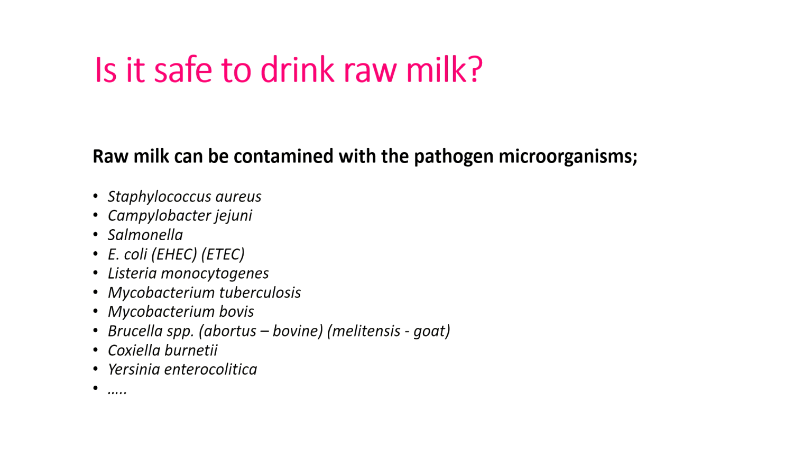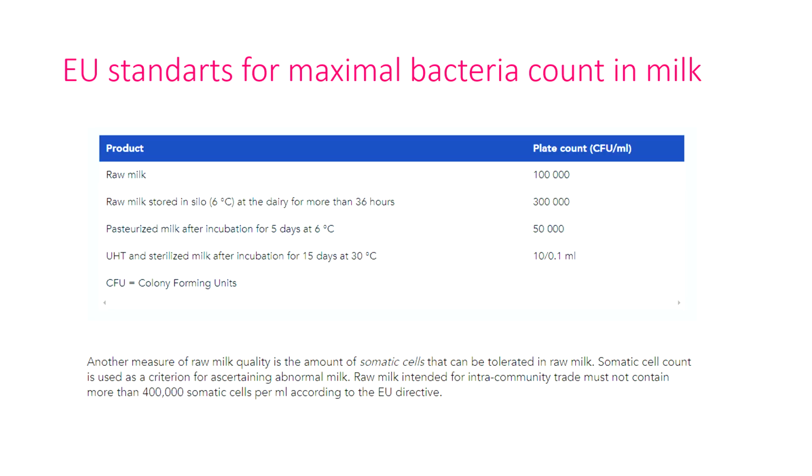These pathogenic microorganisms can survive in raw milk and can cause diseases in our body. That's why the pasteurization process is very important.